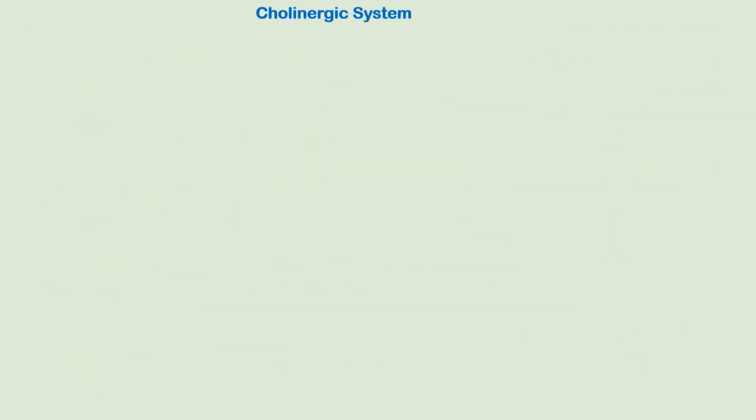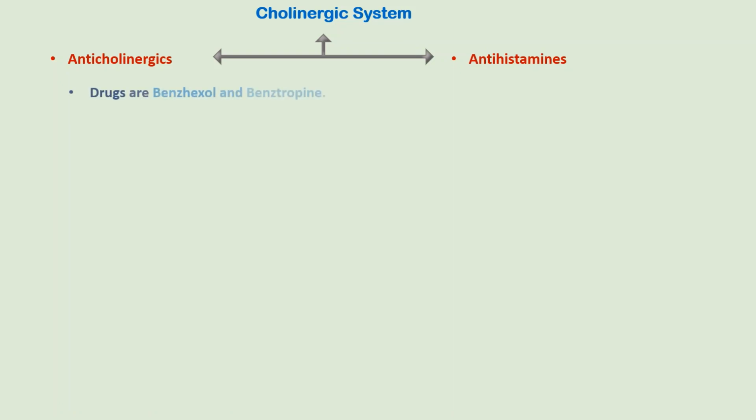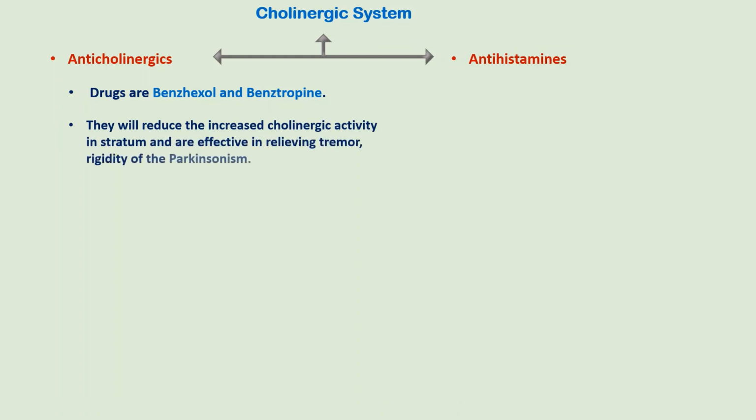Lastly, we have drugs acting on cholinergic system. They are anticholinergics and antihistamines. Anticholinergics are benzhexol and benztropine. They will reduce the increased cholinergic activity in the striatum and are effective in relieving tremor, rigidity of the Parkinsonism. They have atropine-like side effects like dry mouth, constipation, drowsiness, then blurred vision, etc.